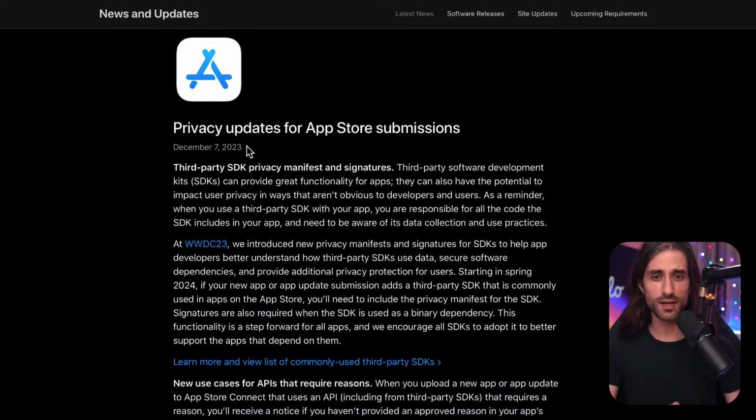So, privacy updates for App Store submissions. Third-party SDK privacy manifest and signatures. Third-party software development kits, SDKs, can provide great functionality for apps. They can also have the potential to impact user privacy in ways that aren't obvious to developers and users.